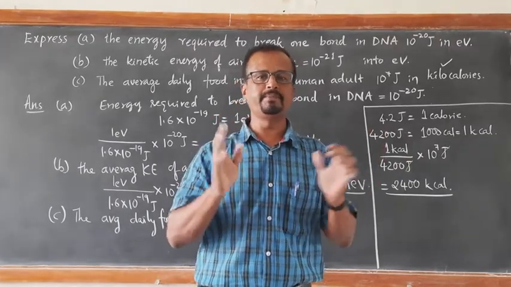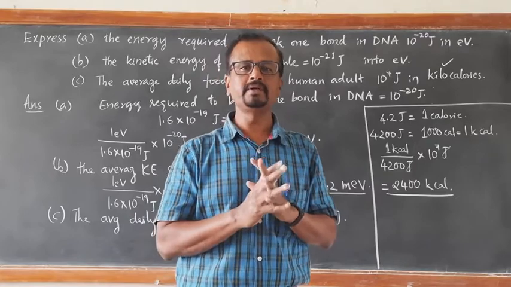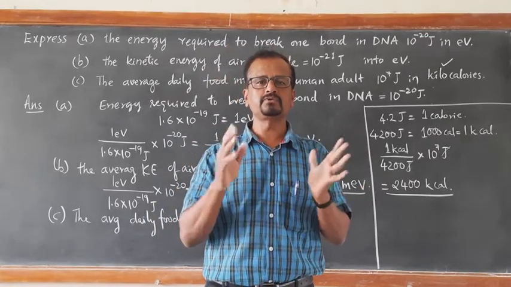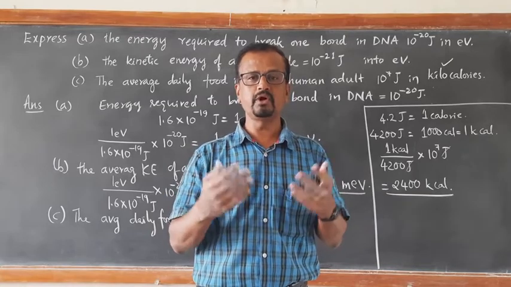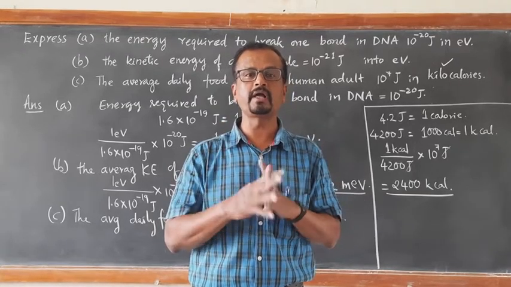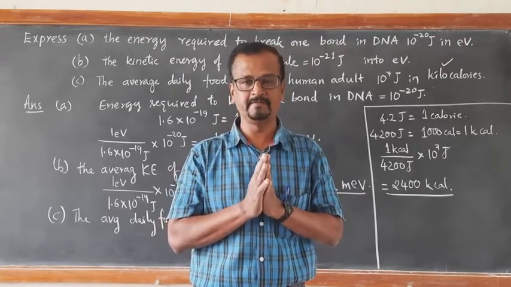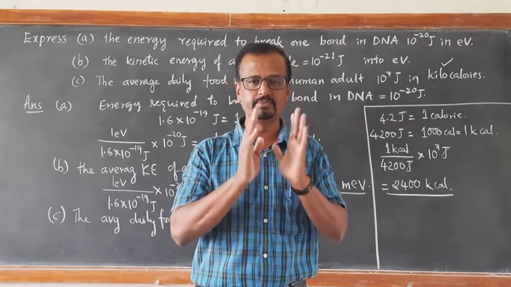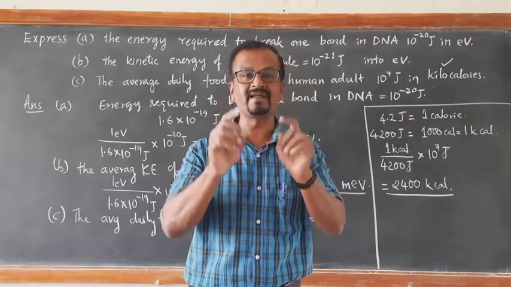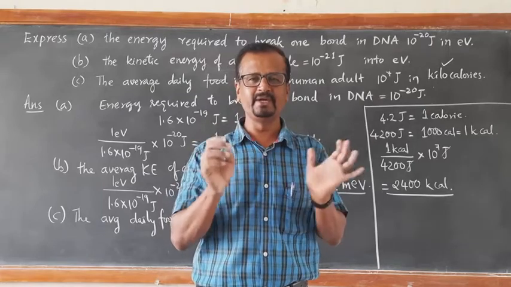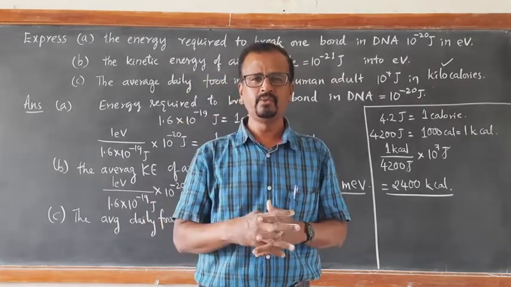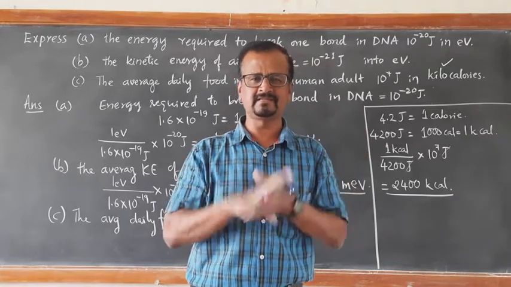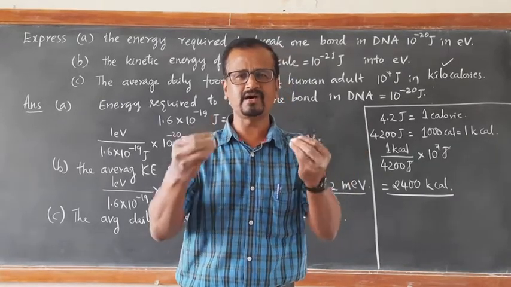But in the newspapers and magazines, it will always be given that 2,400 calories of food must be taken, and that food should not be greater than 2,400 calories. That is a misconception. It should be in terms of 2,400 kilocalorie. So if we take only 2,400 calorie of food per day, we definitely are going to starve to death.